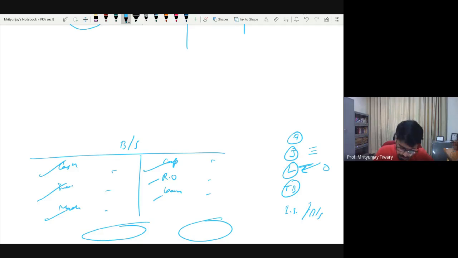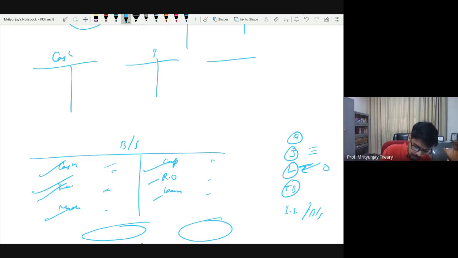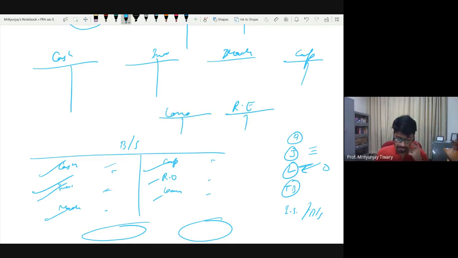Whether these are getting covered in a journal entry or not, irrespective of that, prepare a T account of cash, inventory, your building or whatever it was, machinery, then a capital T account, a retained earnings T account, and a loan T account. These will appear simply because they had some balance to begin with. That is point 1 in step 0.